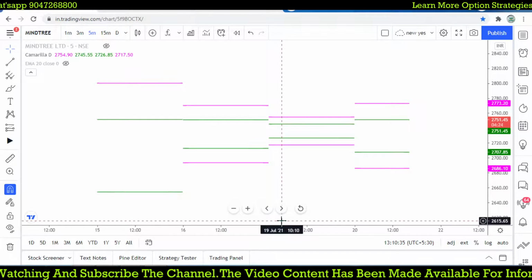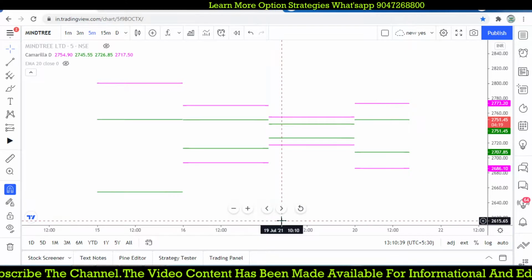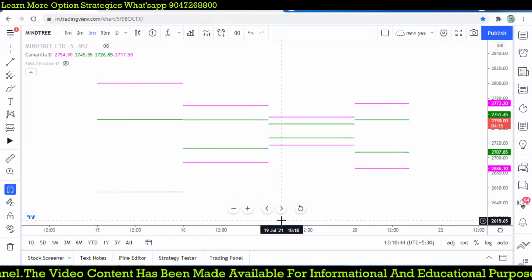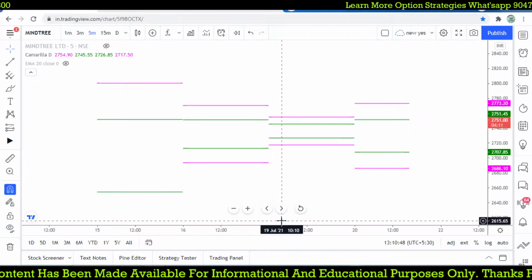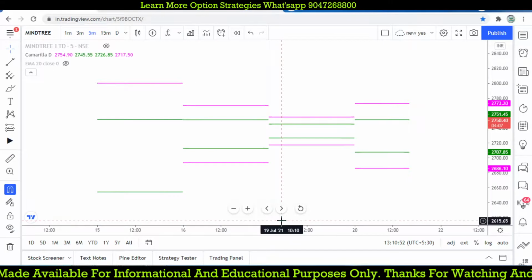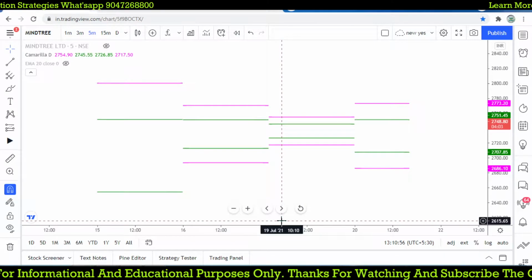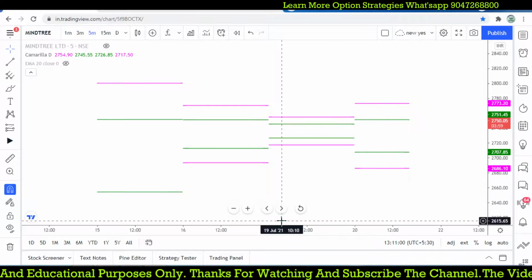What exactly is the pattern? The previous day's Camarilla level is less than today's Camarilla level, or today's Camarilla level is outside yesterday's Camarilla level. If we find that kind of Camarilla levels, there will be a good trade opportunity using those levels, buying at low and selling at high.